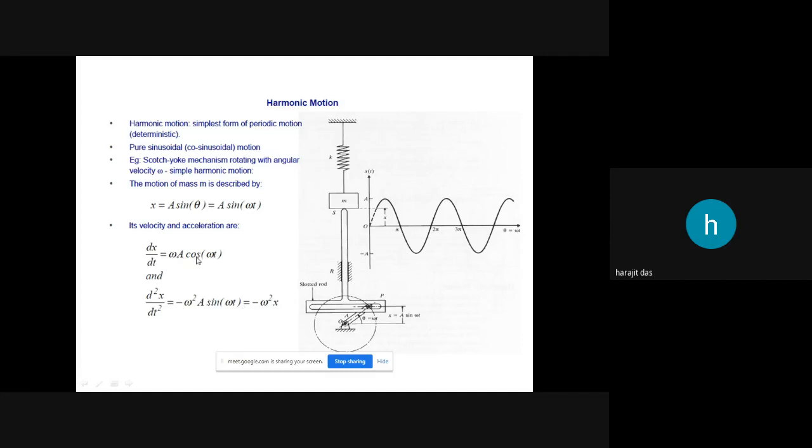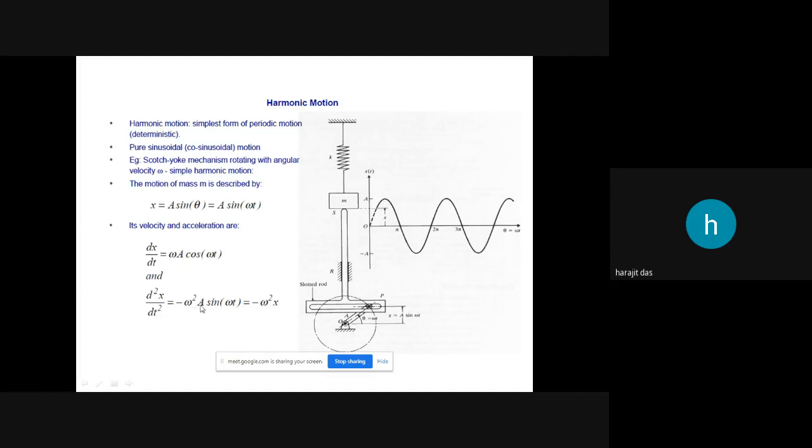One omega comes out, so omega square a, and the differentiation of cos is negative. So negative omega square a, where a is the amplitude of vibration, the maximum displacement from the mean position, is called the amplitude.